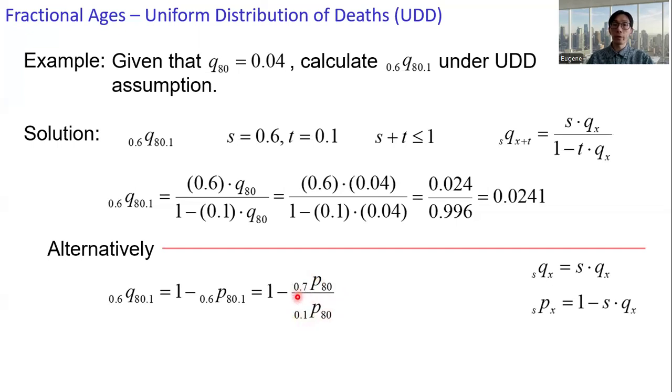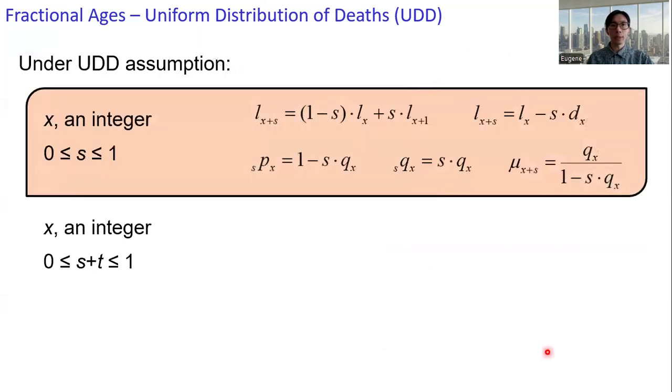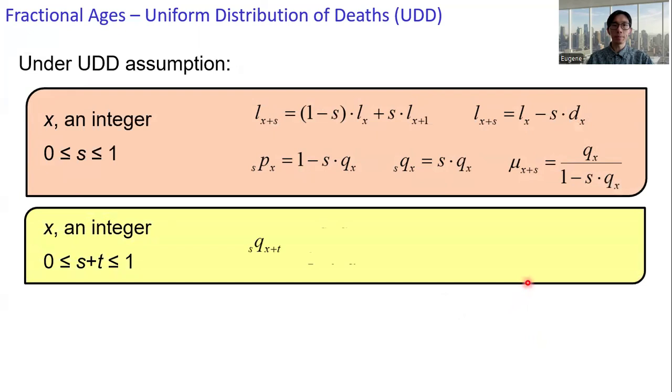For the numerator, s is 0.7, and for the denominator, s is 0.1. And then we can make use of this expression, spx equals 1 minus s times qx. Upon substitution, of course, we should get the same numerical answer. All right, so we get the second part done.